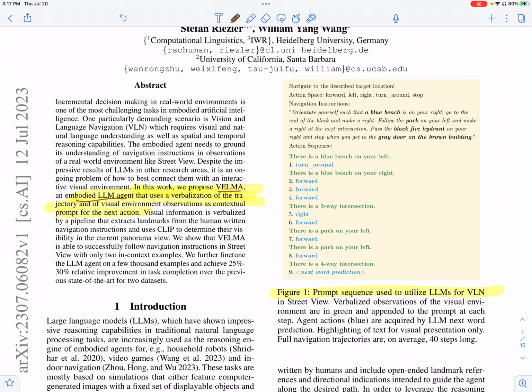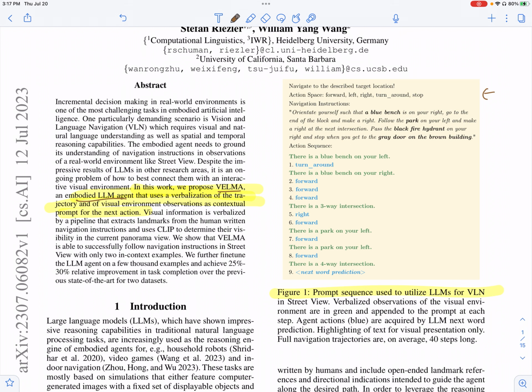And this prompt consists of the navigation task to navigate between two locations in the street view, as well as information from the agent's environment. So here is an example of the prompt.